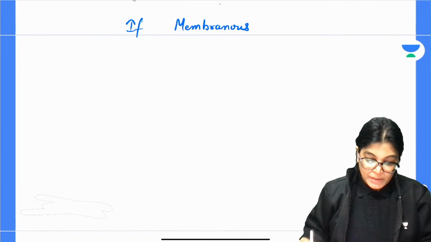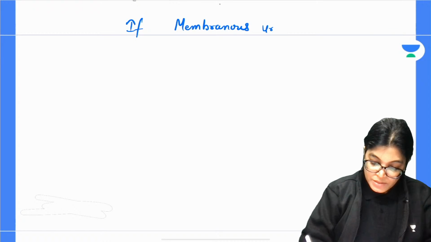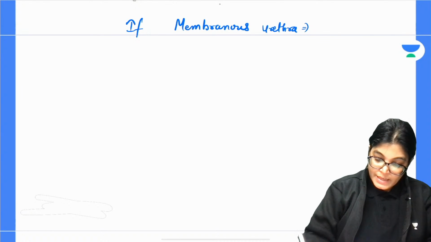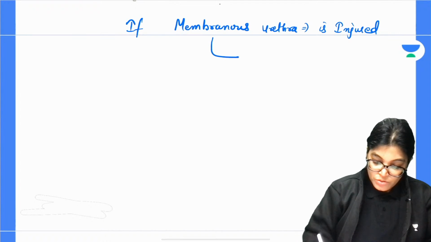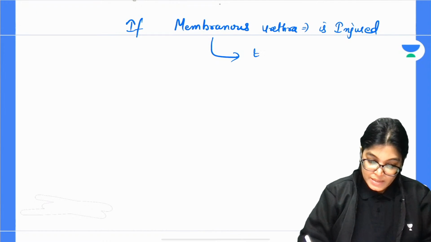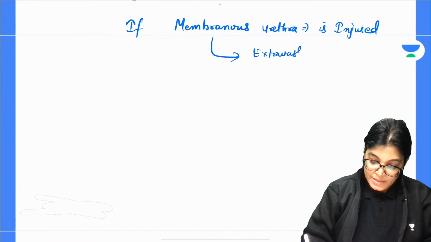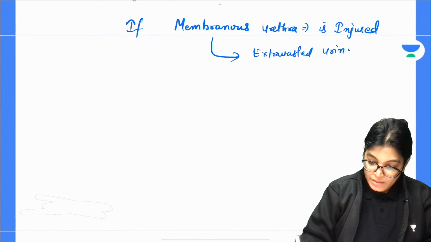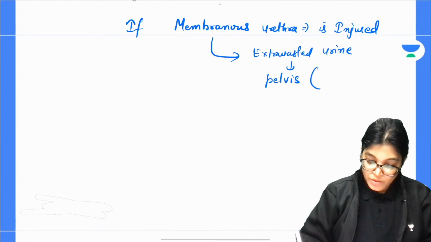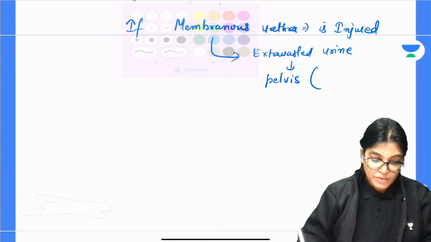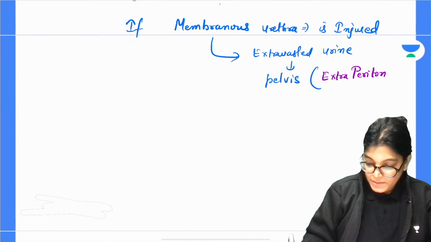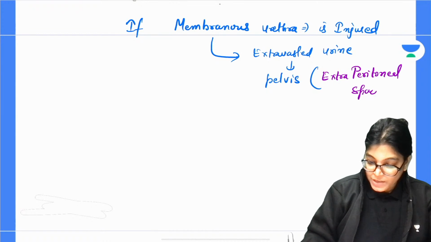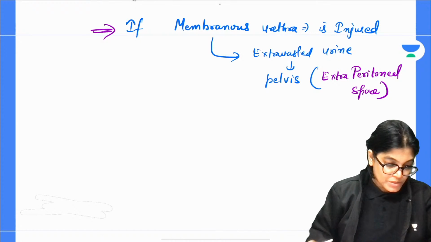Yes, Mangla is telling please write. So, please write on: if membranous urethra is injured, the extravasated urine will enter the pelvis, but the collection of urine will be in the extraperitoneal space. Okay, I will quickly write a few points and then we will move on to the next MCQ.